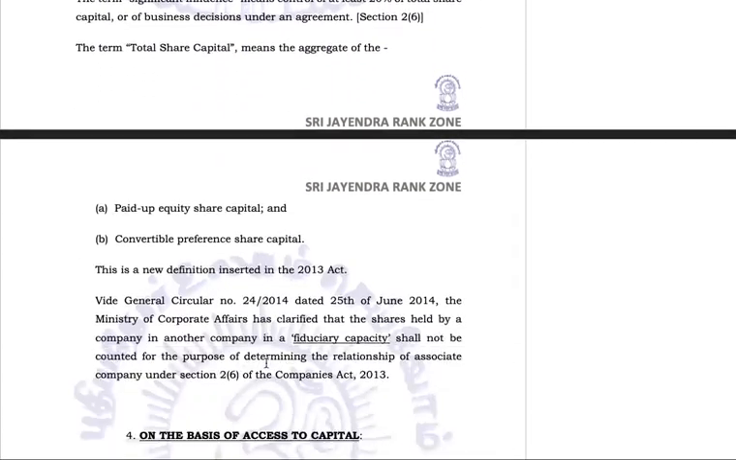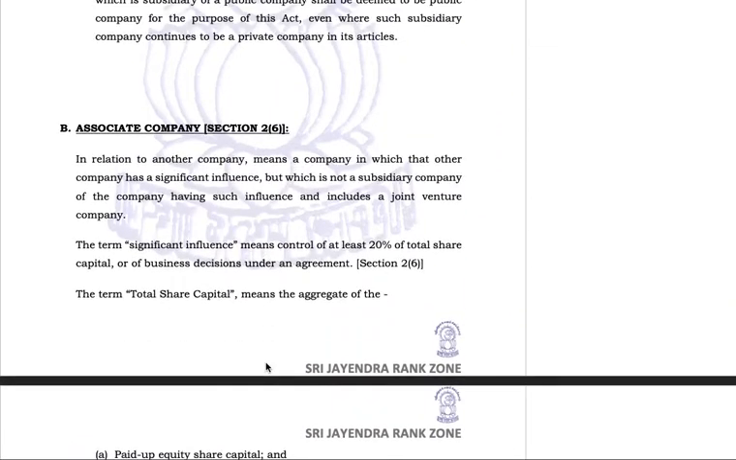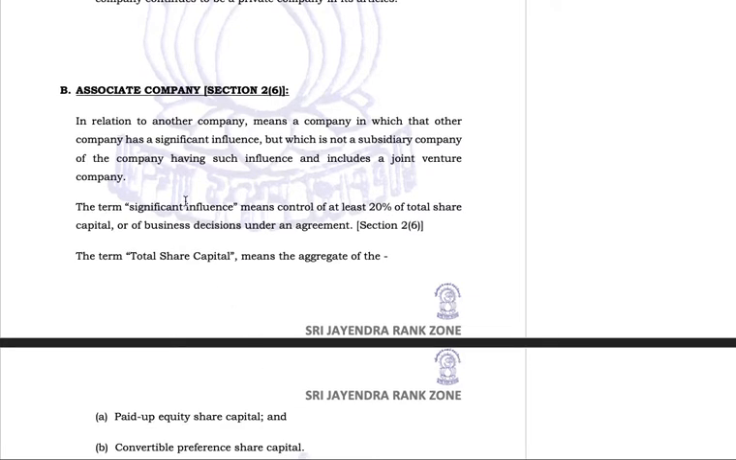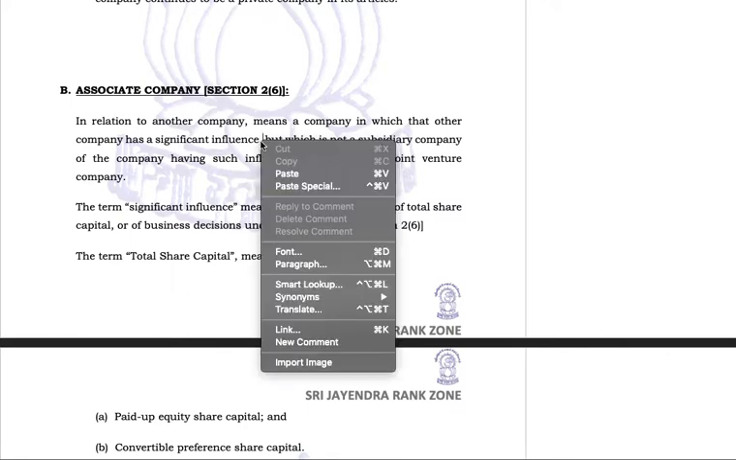Associate company. Okay, now what is an associate company? Now we have done it on the basis of relation. On the basis of relation we have done two types of companies, that is holding company and subsidiary company. Now the third type of company on the basis of relation within the companies is the associate company. Associate company in relation to another company means a company in which that other company has a significant influence.